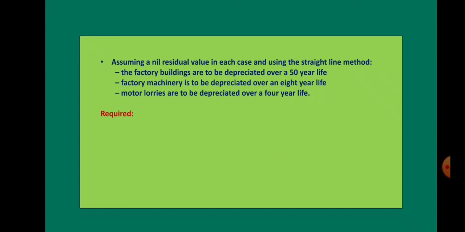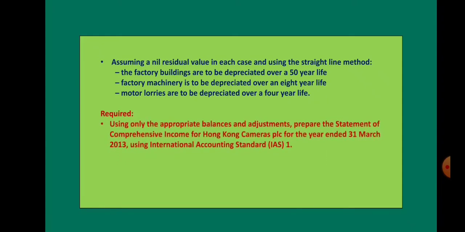Then the question will be given like this. Required. Using the appropriate balance and adjustments, prepare the statement of comprehensive income for Hong Kong Cameras PLC for the year ended 31st March 2013 using International Accounting Standards 1, which can also be called as IAS 1. That's an abbreviated form.